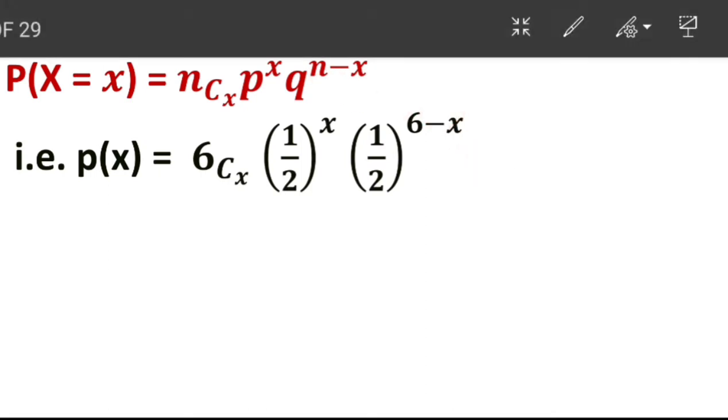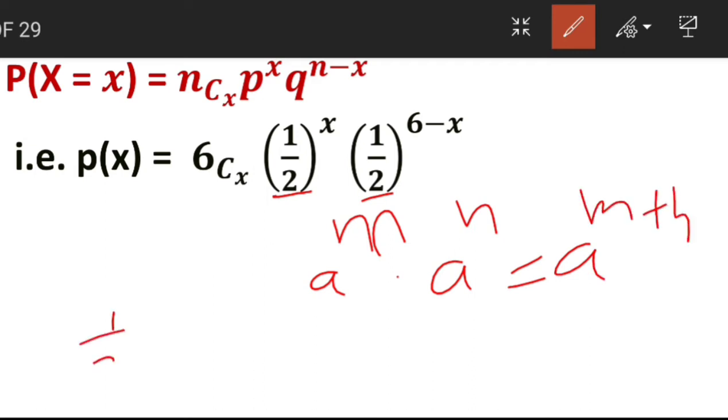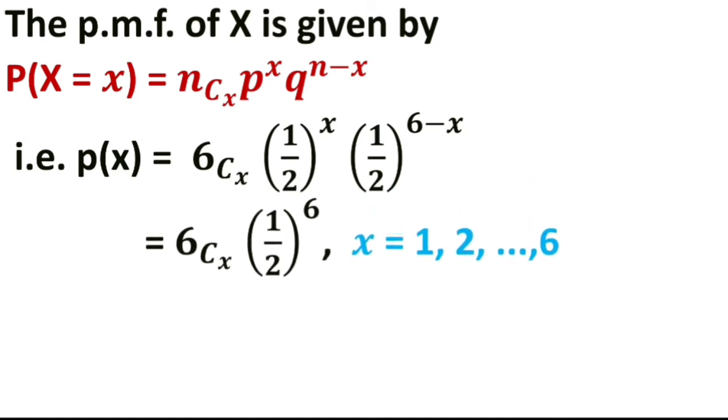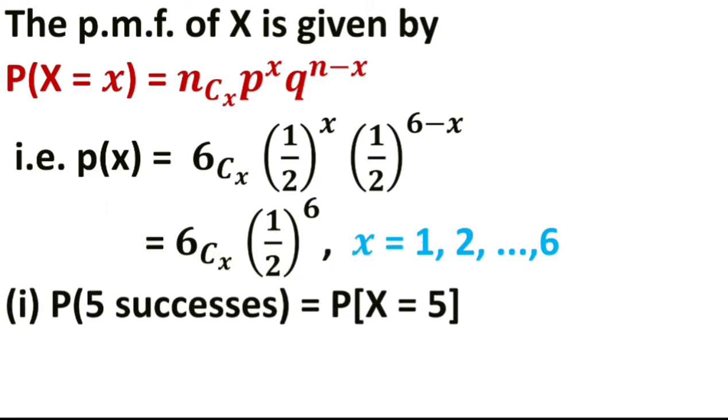Here you have to apply laws of indices. Suppose it is A, we consider A raised to m into A raised to n. It is nothing but A raised to m plus n. So it becomes half raised to x into half raised to 6 minus x. It becomes half raised to x plus 6 minus x. This x gets cancelled, that is half raised to 6. So it becomes 6 combination x into half raised to 6, where x is 1, 2, 3, 4 up to 6. Got it?